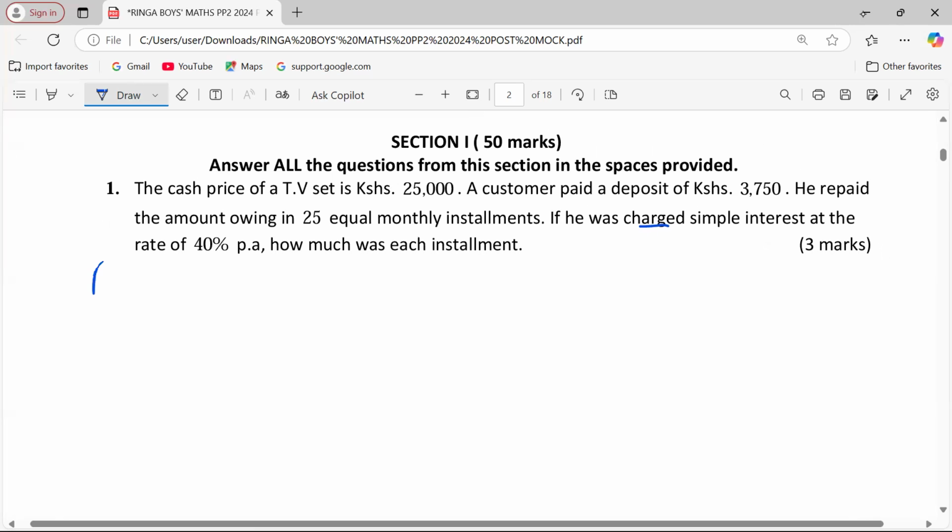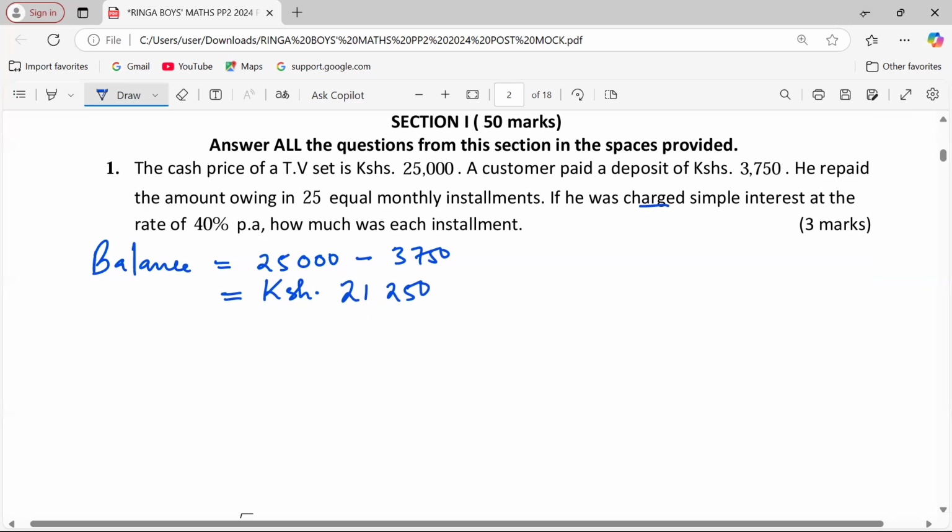Therefore, what is the balance once the deposit of 3750 was made? What was the balance in Kenya shillings? This is 21,250. Now, this is the amount which is going to earn interest.